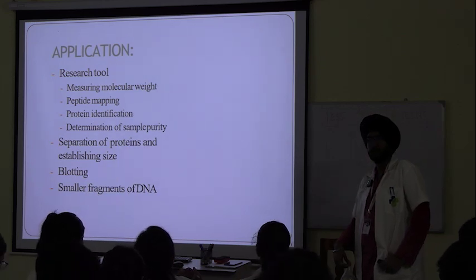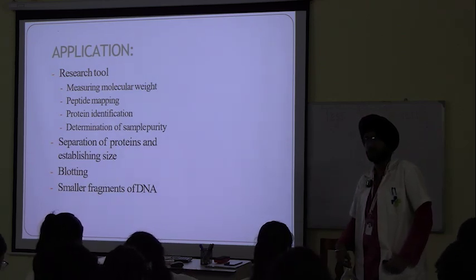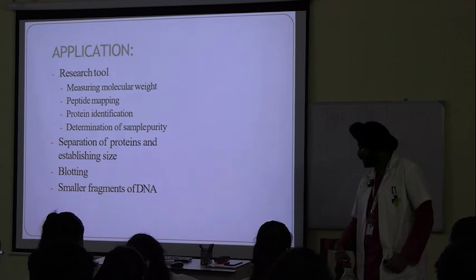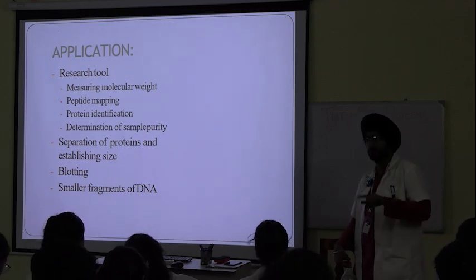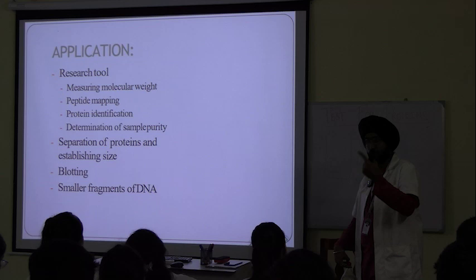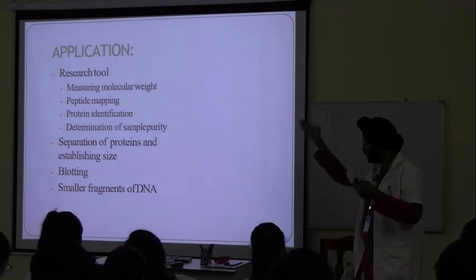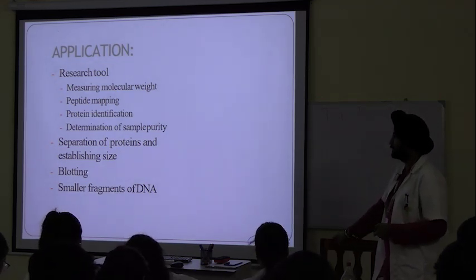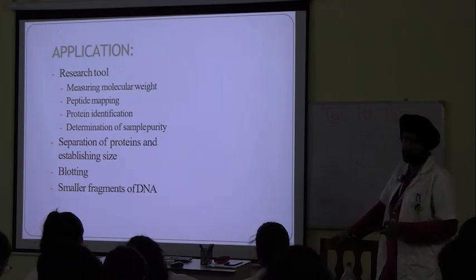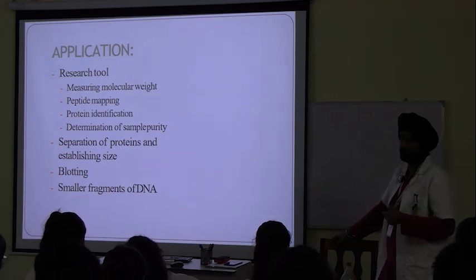Let us say there is a defective gene or mutation or inborn error of metabolism. What would be the end product? It will encode a defective enzyme, a defective protein. So we can analyze on that. Blotting, this is the most important. Blotting, name the types of blotting we have.